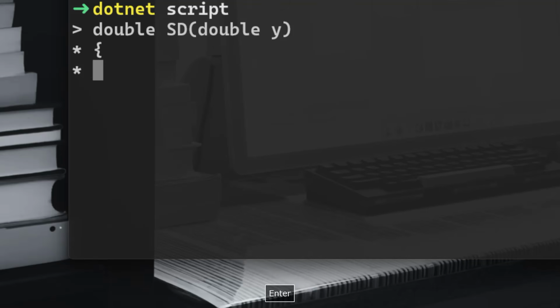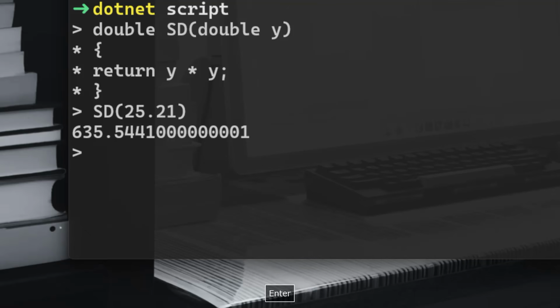And we're going to return y multiplied by itself. And we are good to go. If you take the SquareDouble and pass 25.21, for instance, it's going to calculate properly with decimal numbers. It's going to take 25.21 multiplied by itself to give us the result, 635 point, that number you see on the screen.